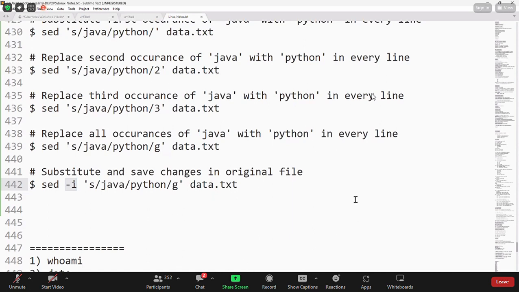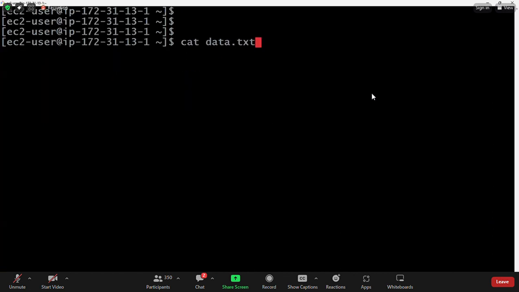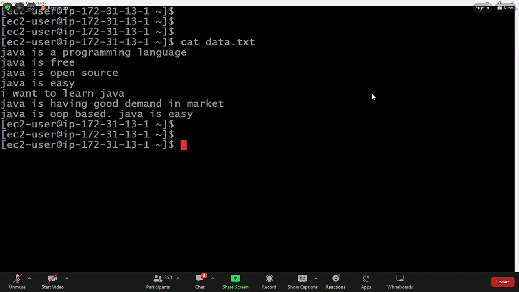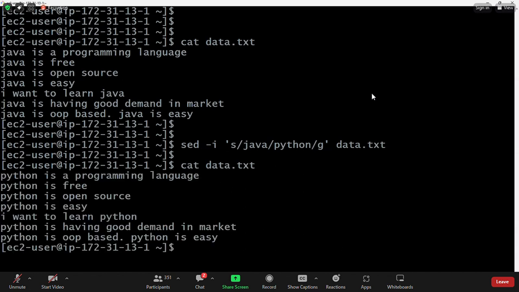Now let's try this. Cat data.txt file is printing. Now let me execute sed command by passing -i. So wherever Java is there, replace with Python and make the changes in the original file also. Now when I pass -i, output is not coming, but check the file now. Before sed command, my file had the Java keyword. After sed command with -i, my file has the Python keyword.